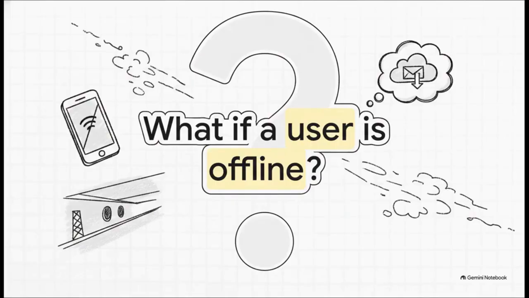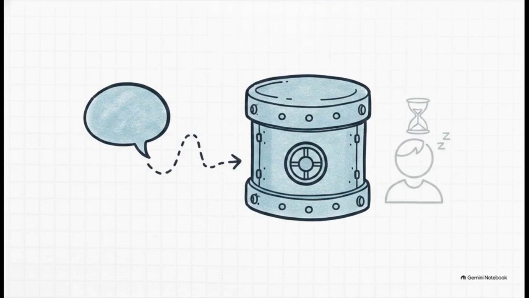But here's where we hit a real architectural problem. What happens if the person you're texting is, say, deep in a subway tunnel with zero service? The message can't just vanish into thin air while it waits to be delivered, right? Well, this brings us to the crucial requirement of message persistence. We absolutely must design a robust database system that securely grabs and stores those messages the literal second they hit our servers. They just hang out in temporary storage until our system detects that the recipient is finally back online. At that point, boom, the message is delivered and it is immediately wiped from the database.